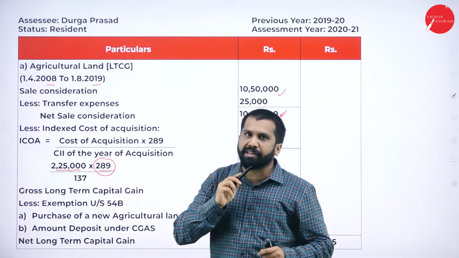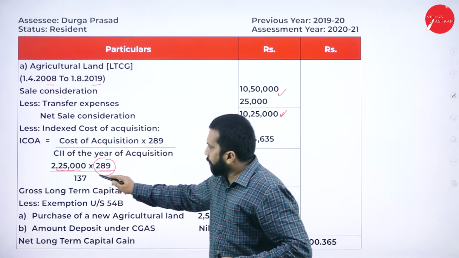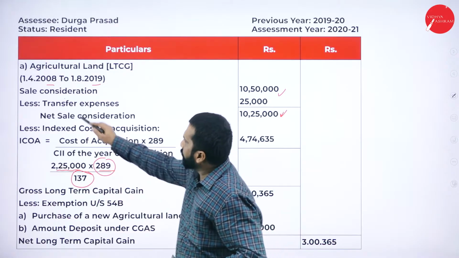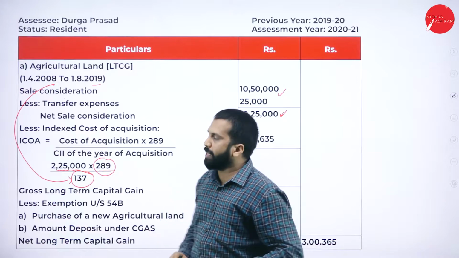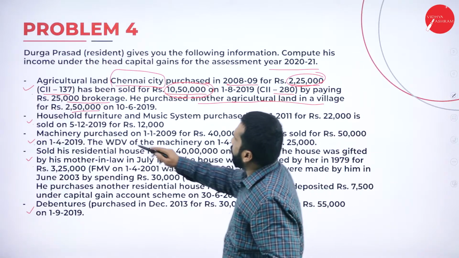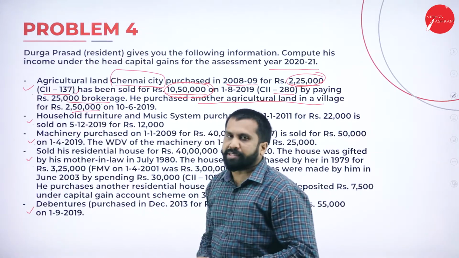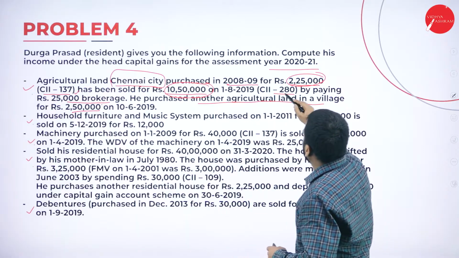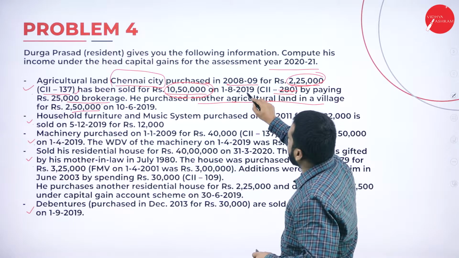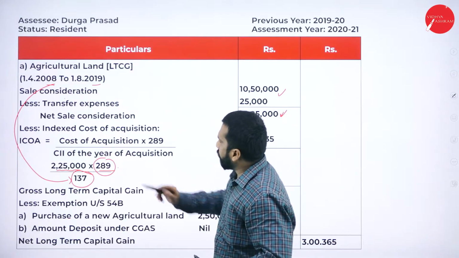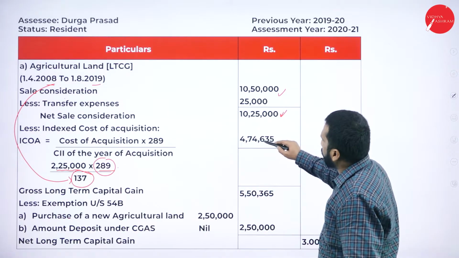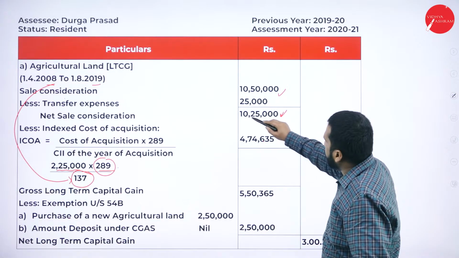There is a multiplication, divided by 137. Why? 2008 is 137. I'll go back to the question. 137 is for 2008. Don't consider this 280. This is for 19. We don't want 19. We want 20. Now, after doing all this calculation, you got 4,74,000.